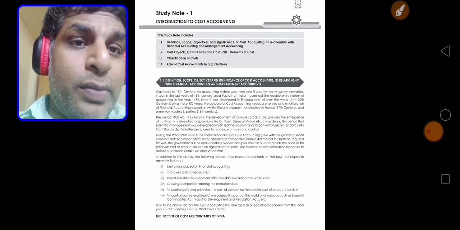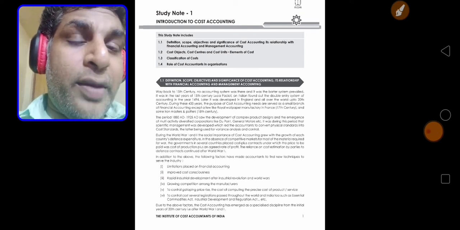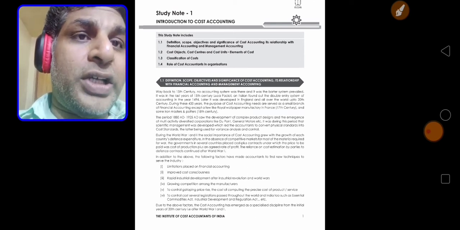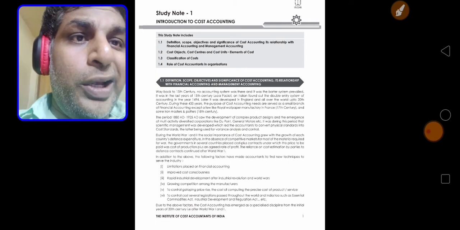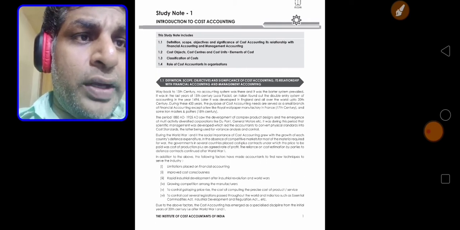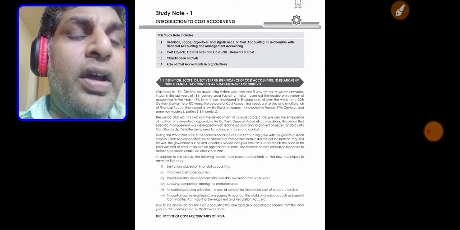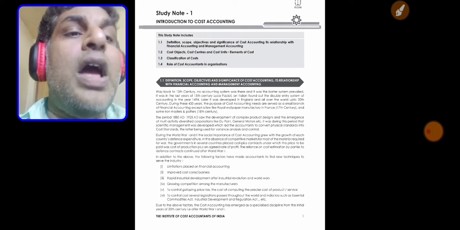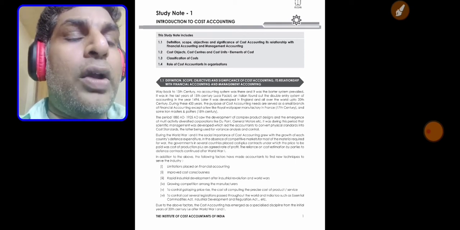Today is class number 1 of the Cost Accounting paper at CMA Inter Group 1. So, introduction to cost accounting, that is Study Note number 1. The study note includes the definition, scope, objectives and significance of cost accounting, its relationship with financial accounting and management accounting, cost objects, cost centers and cost units, that is elements of cost, classification of cost, and the role of cost accountants in an organization.